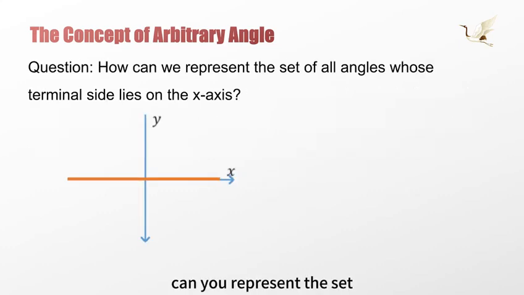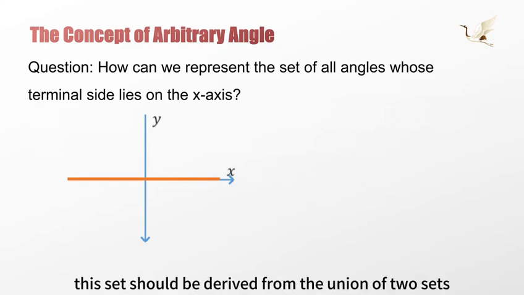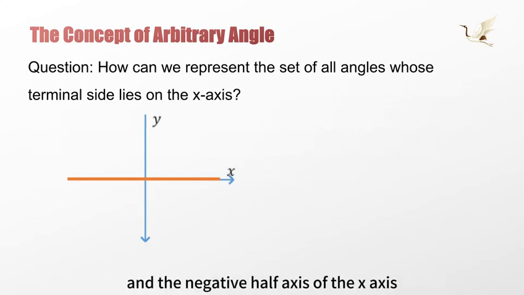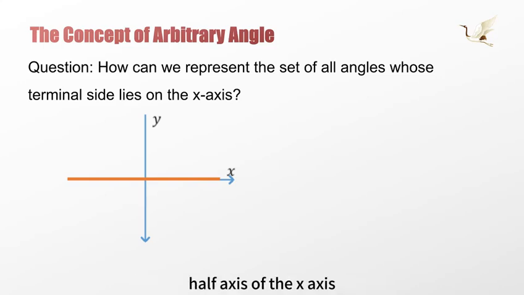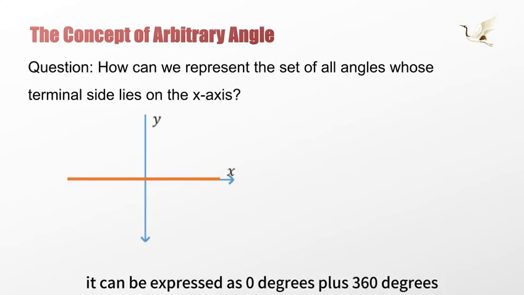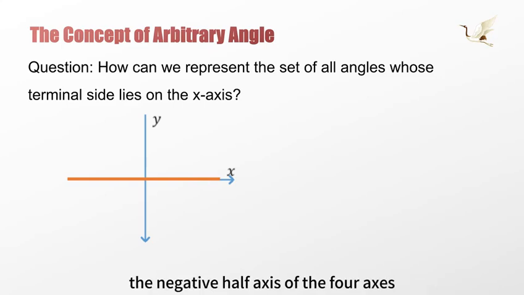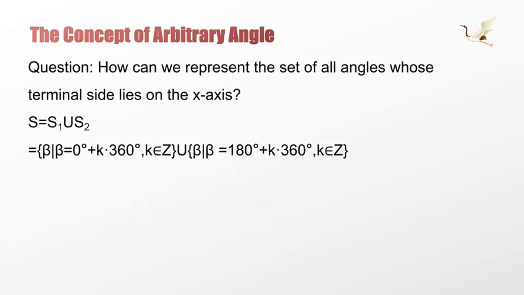Can you represent the set of angles whose terminal edge falls on the x-axis? Obviously, this set should be the union of two sets: those that fall on the positive half-axis of the x-axis and those that fall on the negative half-axis of the x-axis. If the terminal edge falls on the positive half-axis of the x-axis, it can be expressed as 0 degrees plus k times 360 degrees, and if it falls on the negative half-axis of the x-axis, it can be expressed as 180 degrees plus k times 360 degrees.